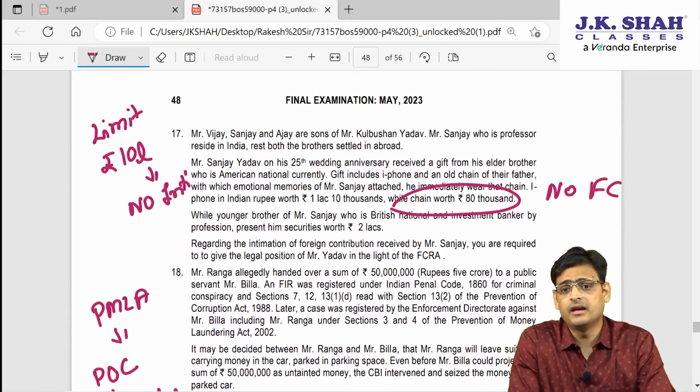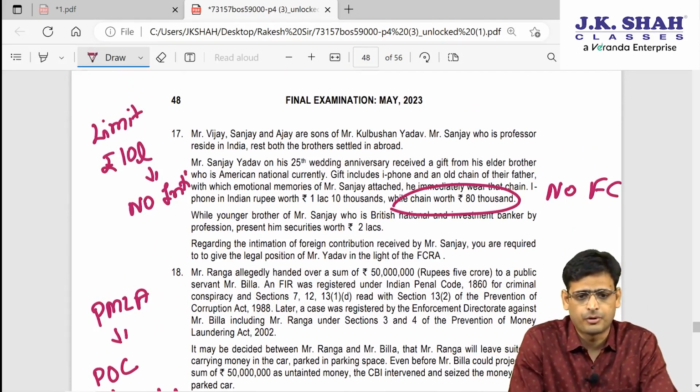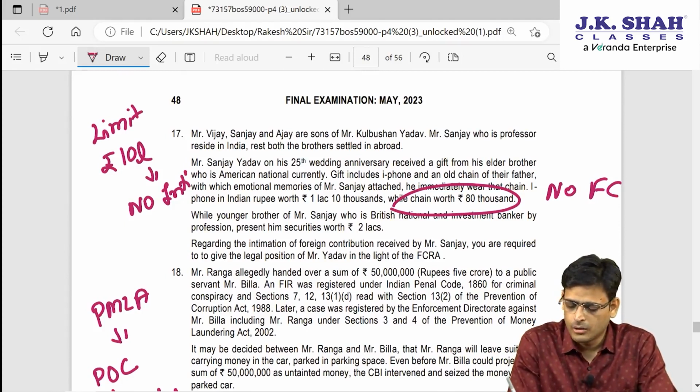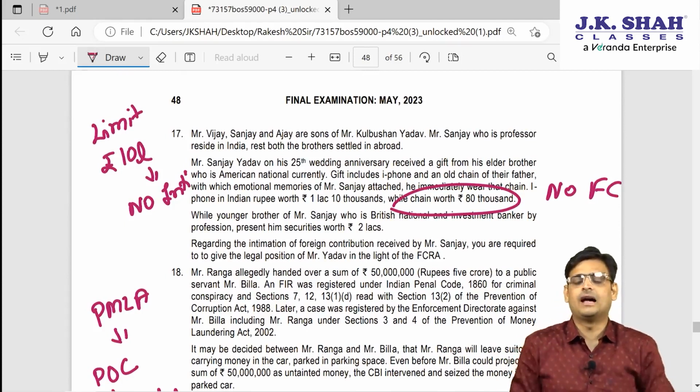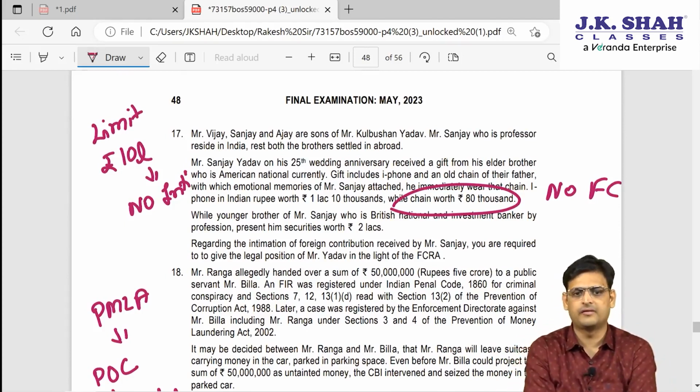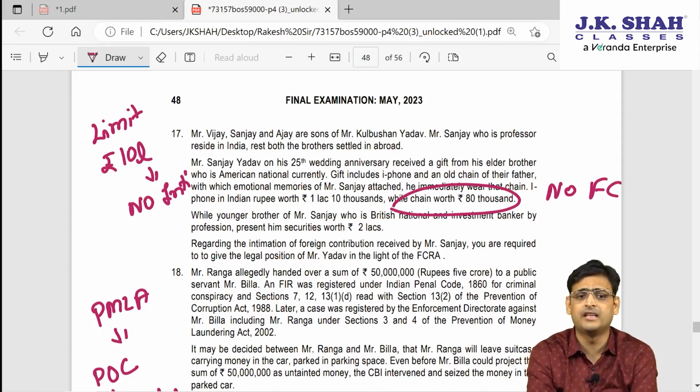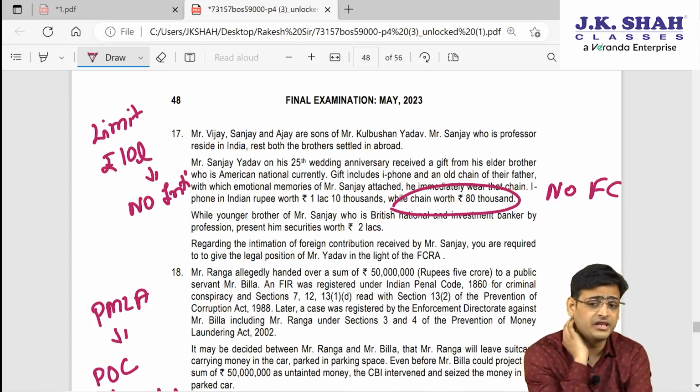Next question is from the Foreign Contribution Regulation Act. Earlier we used to study that if you receive foreign contribution, you have to intimate, but now they have made an amendment: earlier the limit was 1 lakh rupees, and now the limit is 10 lakh rupees. Now the intimation needs to be given only when the value is more than 10 lakhs.